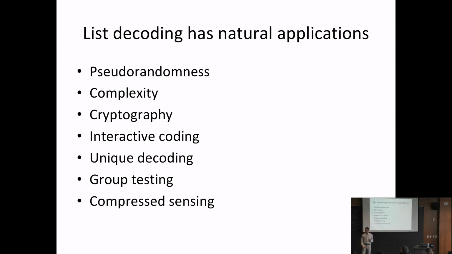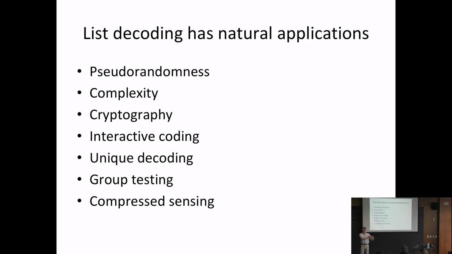So that's the first reason. The second reason we care about list decoding is it has a lot of natural applications. I'm not going to go into all of these, but there's kind of two flavors of them. The first one is more direct application, where if you look at constructing certain, say, pseudo-random objects or objects in complexity, like hardness amplifiers, expanders, extractors, then you look at them and syntactically they're the same question as some question about list decoding.